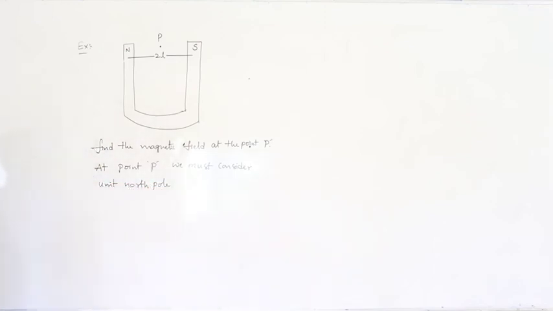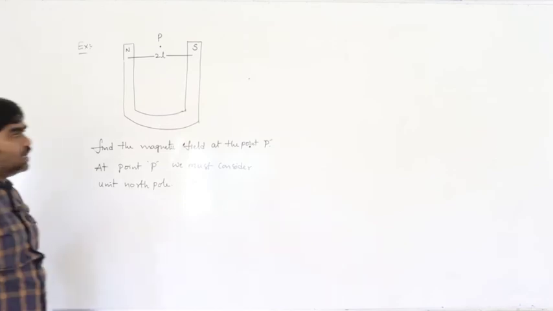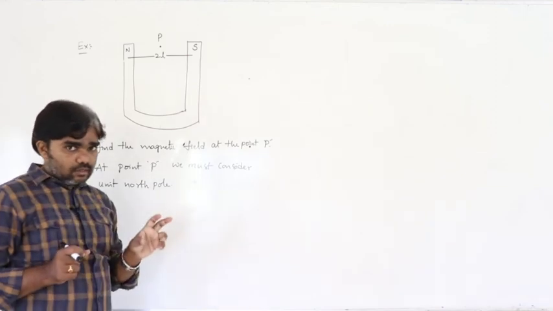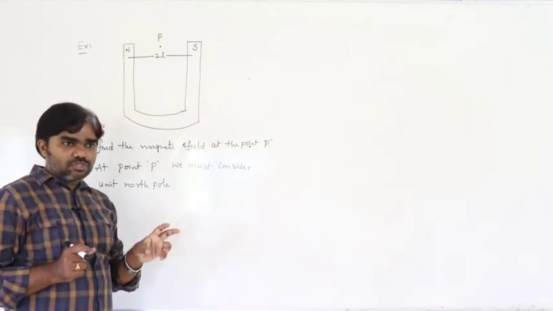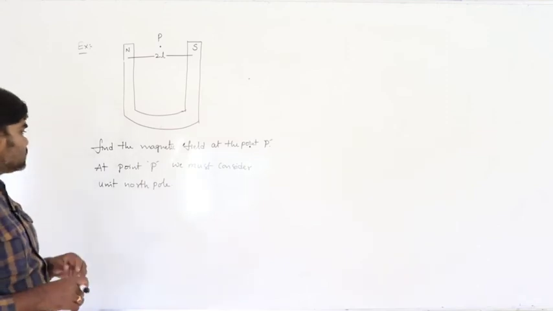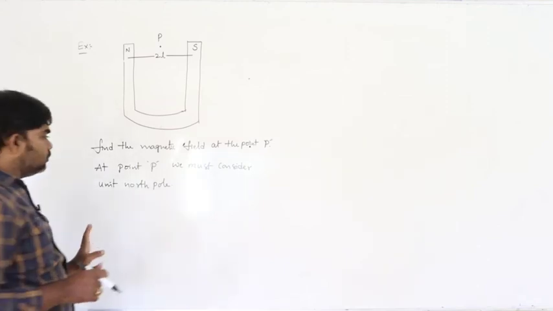To calculate the magnetic field at any position we must consider a unit north pole. So this is point P, and we must consider a unit north pole, no doubt about that.